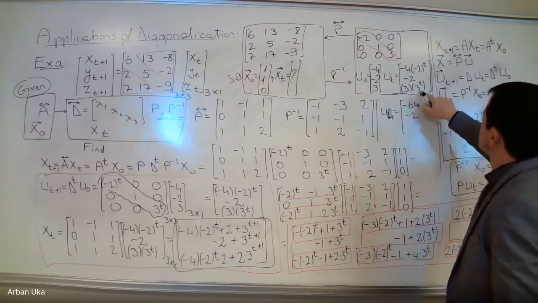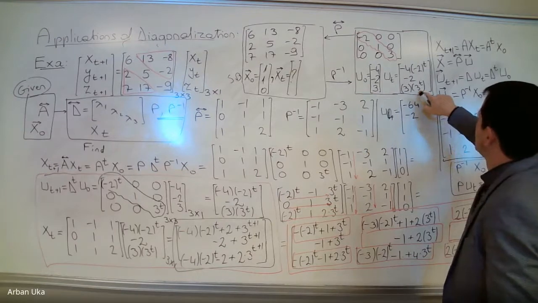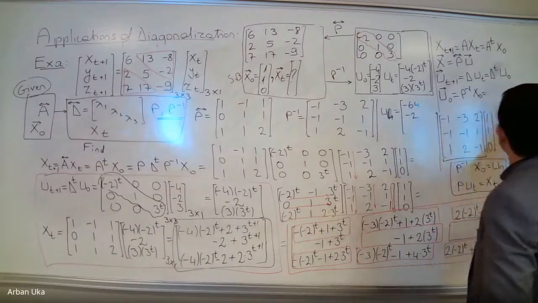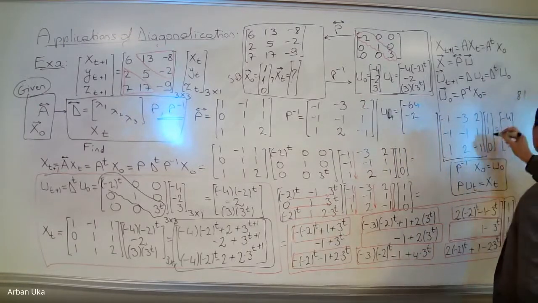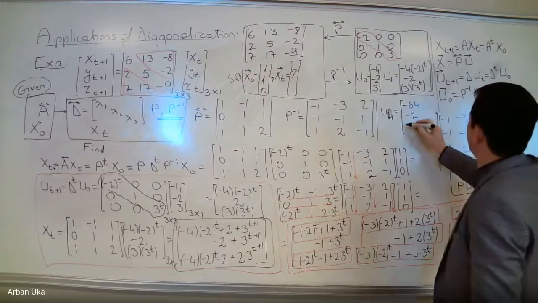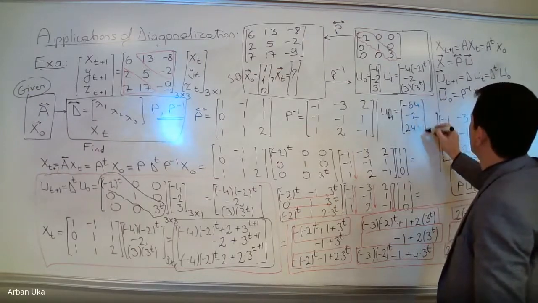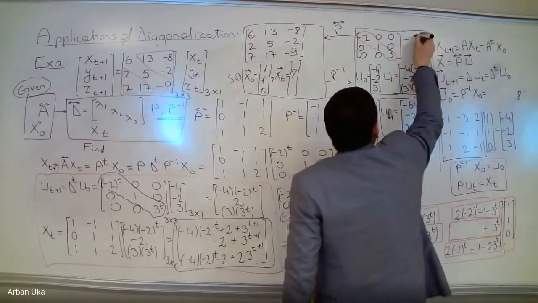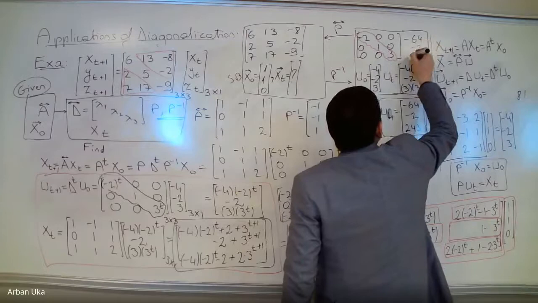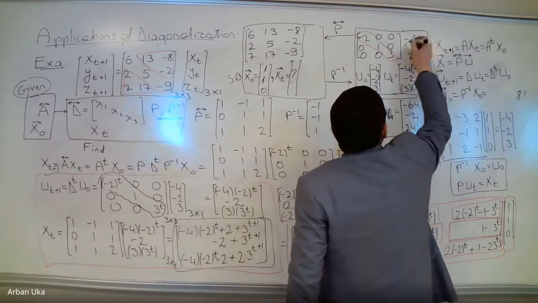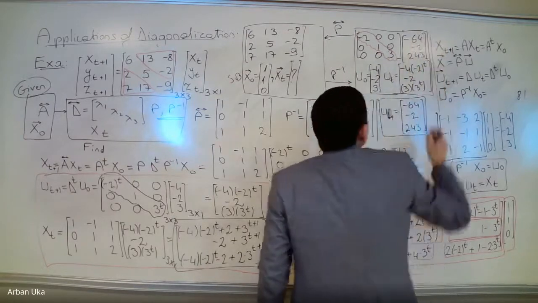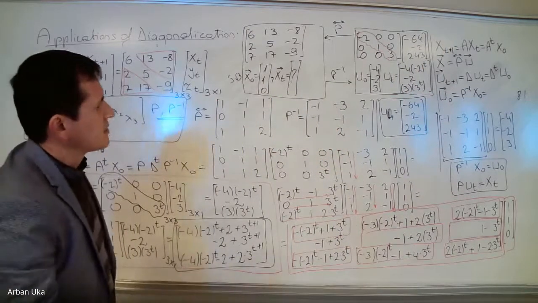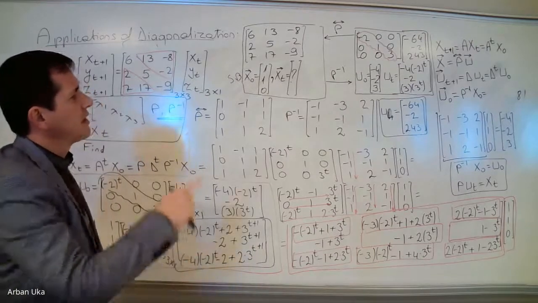Minus 2, and this is 3 to the power 4. This is 9 times 9, 81. 81 times 3. What is 81 times 3? This is 243. 243. You can correct me if I'm wrong. So this is u4. So let's assume that we can write this one here. This is minus 64, minus 2, 243. So this is a vector which is generated after 4 instances. So we have 4 subsequent values, and this is what we get.